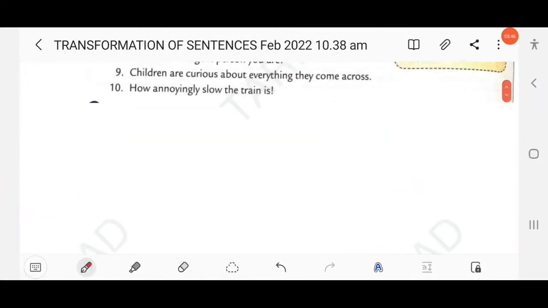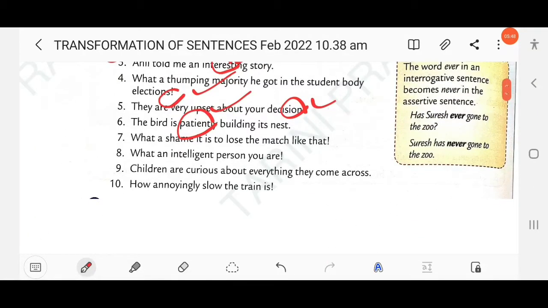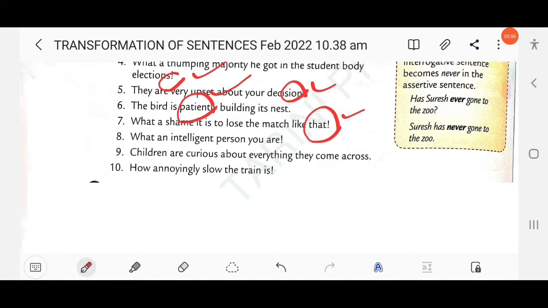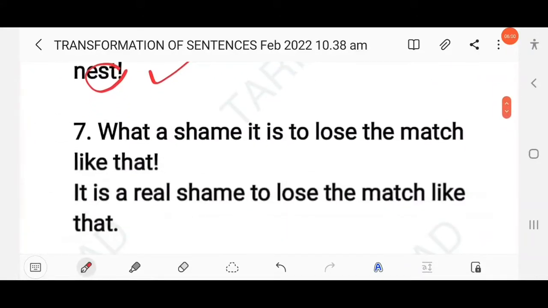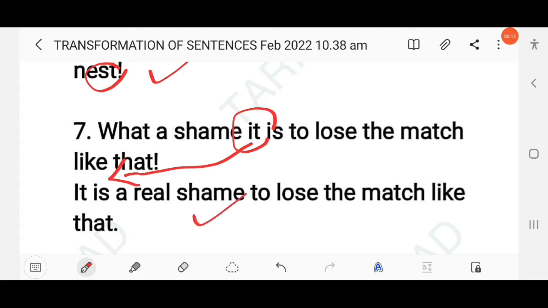Next question: What a shame it is to lose the match like that! This is an exclamatory sentence; you have to change it into an assertive sentence. There is already the subject "it", so you just use it at the beginning of the sentence: It is a real shame to lose the match like that.